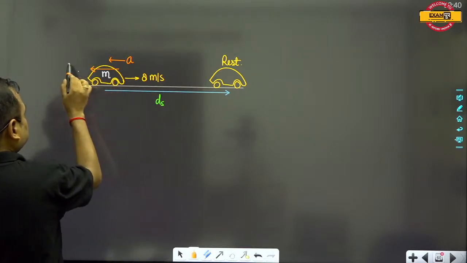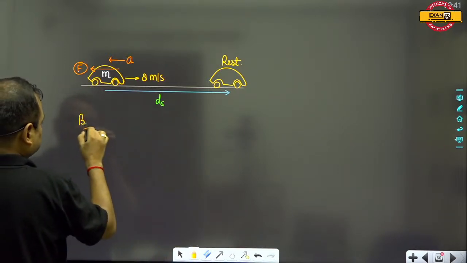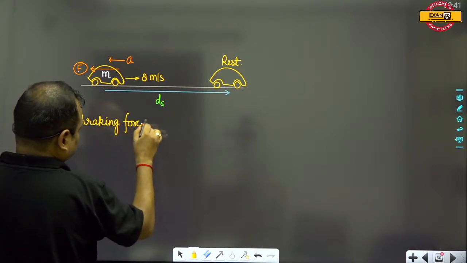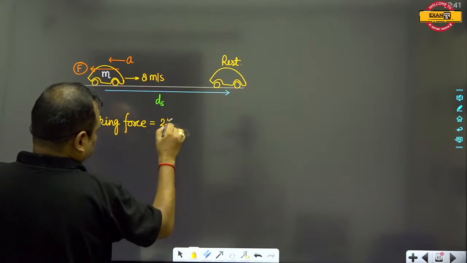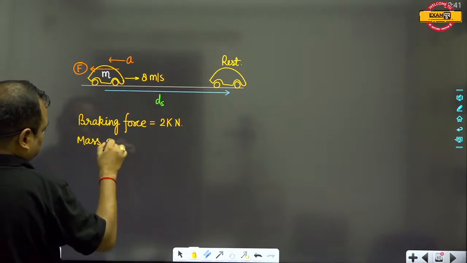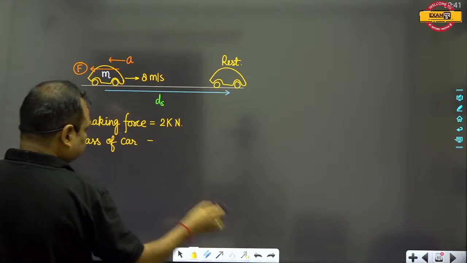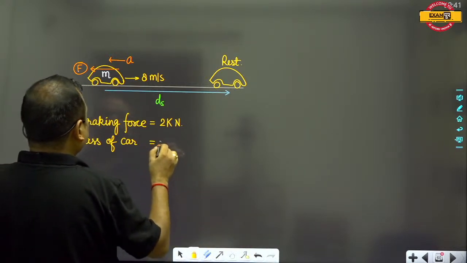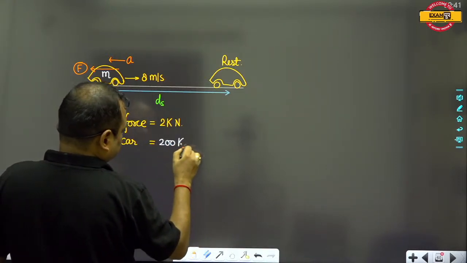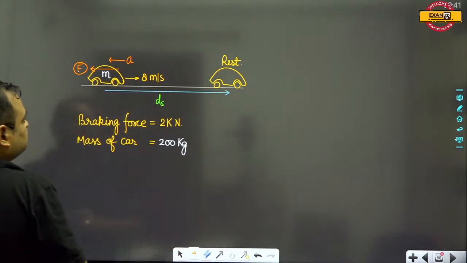These are the braking force, and braking force is equal to F. The braking force is given as 2 kilonewton, and the mass of the car is 200 kg.